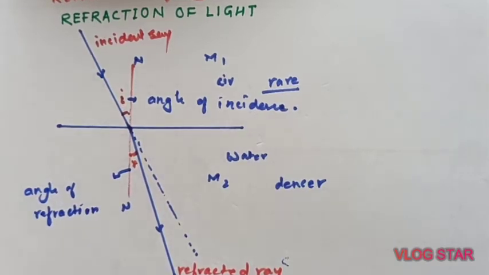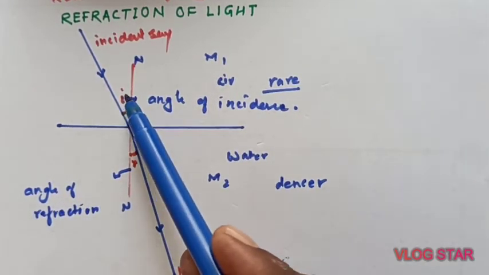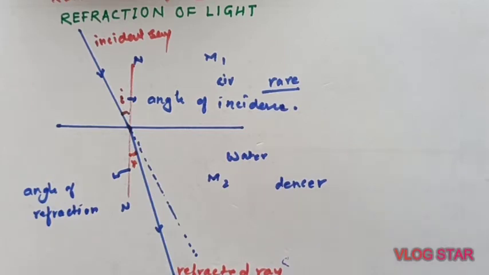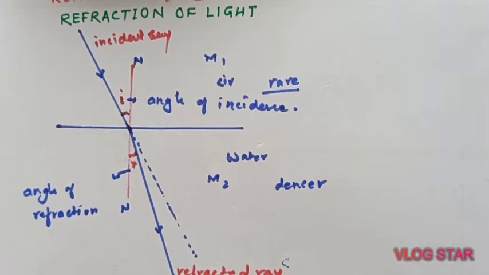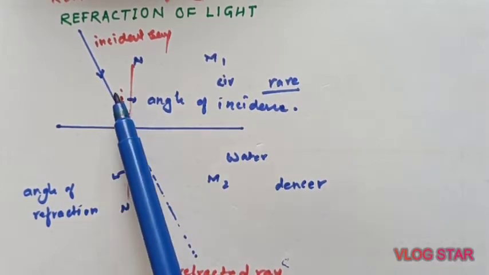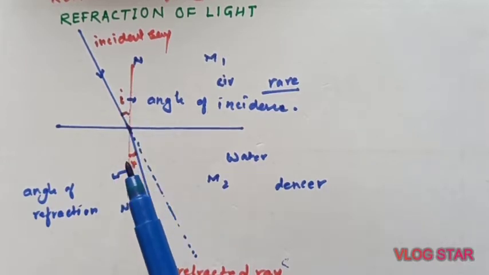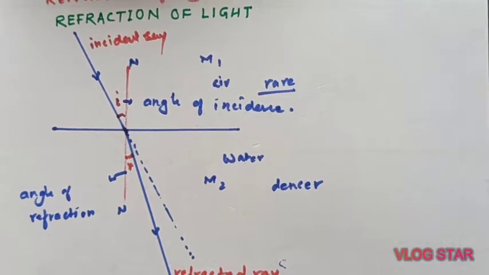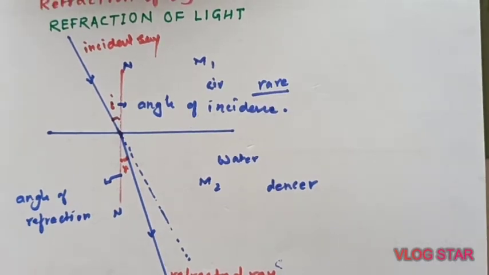So like this we can have an angle of incidence and an angle of refraction, but it is not the case that i equals r. The angle of incidence and angle of reflection are equal in reflection, but here not necessarily. This r may be smaller than i, or in some cases r may be bigger than i. That depends on what medium 1 and medium 2 are.